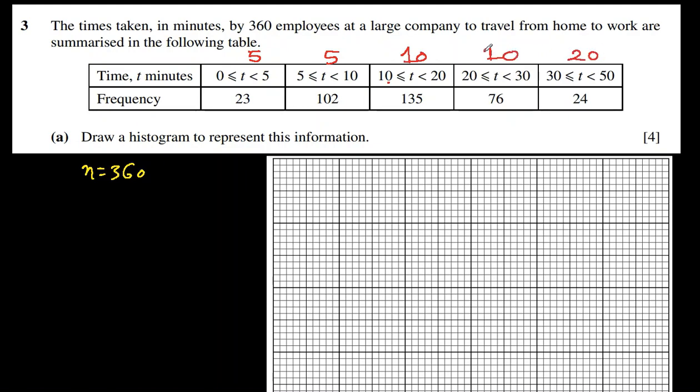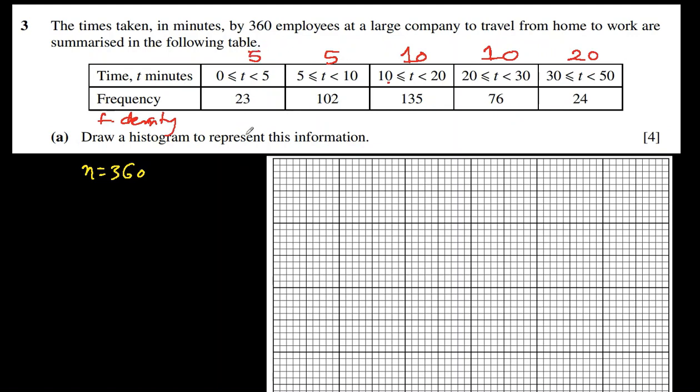So we can see that the class width is inconsistent. It is variable. In such a case, what do we do? We add a new row to it, which is called frequency density, so that they are fairly comparable.